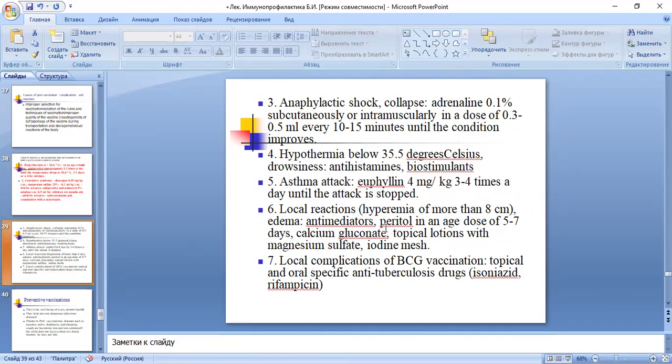For hypothermia below 35.5 degrees Celsius, antihistamines and biostimulants. In an asthmatic attack, immediately use euphyllin. In local reaction, you should use calcium gluconate and so on.